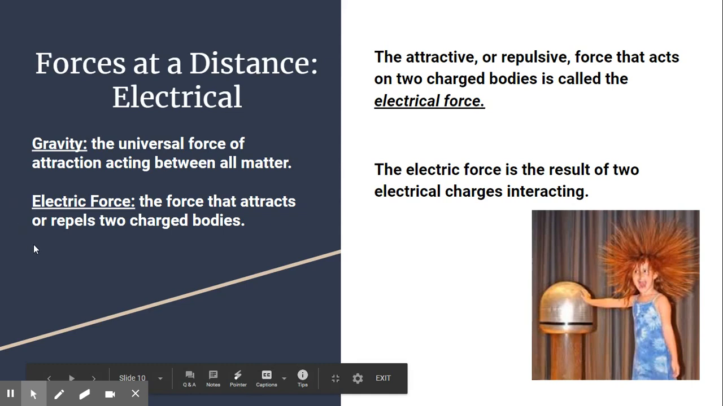So over here on the side, you can see we've added in another key vocabulary term here: electric force attracts or repels charged bodies. Here in our picture, we've got a person who is interacting with an electrical charge and electrical force. As that person is putting their hand on that electrically charged device, that electrical charge travels through them and out through their hair. Since all of the hair has the same electrical charge, it pushes off of the other hair strands and ends up standing up in this wonderful, beautiful, crazy scientist Einstein look.